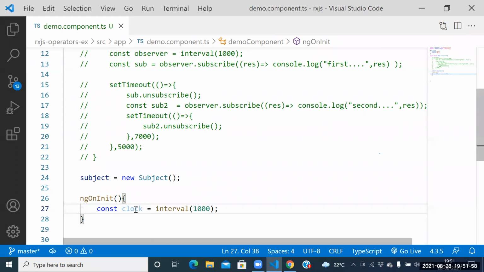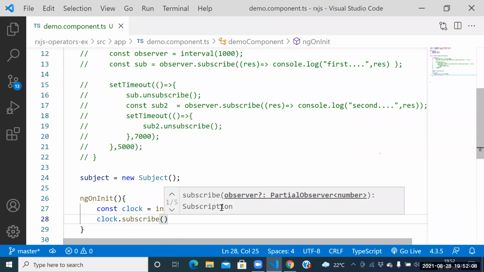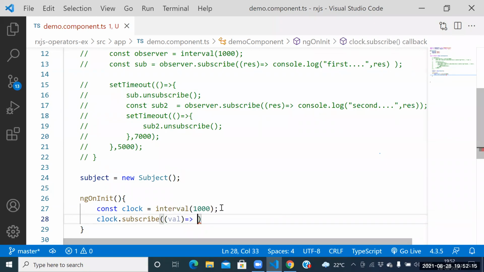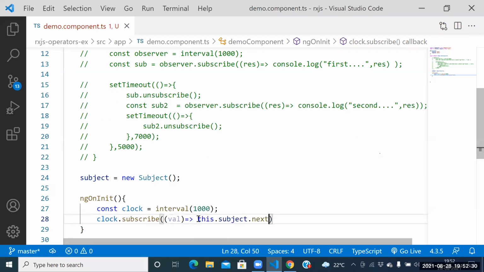Guys, how to check whether this clock is working or not? Clock dot subscribe. So we are getting the result here now. This result we need to give to this fellow now, because he is maintaining the record. How to give it to this fellow? Subject dot next of value.